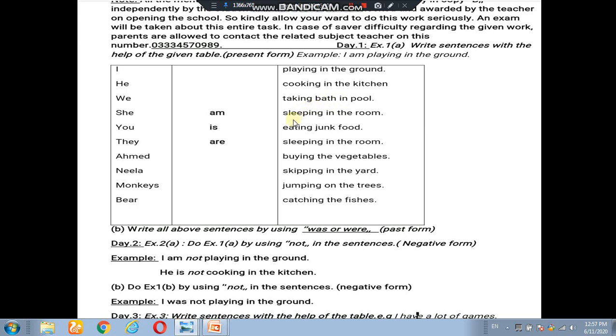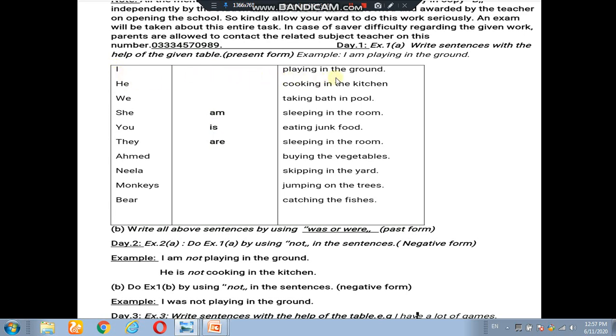Hopefully you have done exercise B. If you have not done it yet, you can do it now. Exercise 1B: write all the above sentences by using was or were. It means am, is, or the helping verb are changed into was and were. You have to use was and the verb in place of these am, is, are. Like: